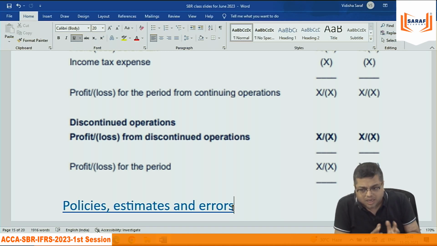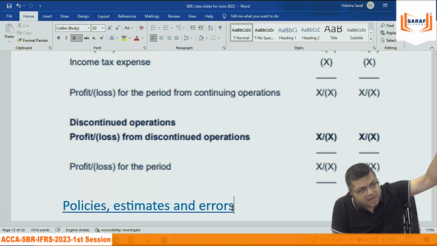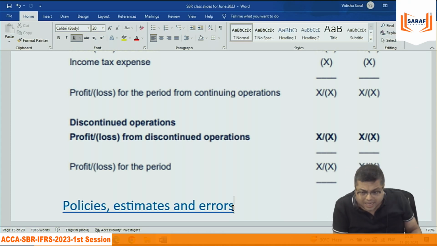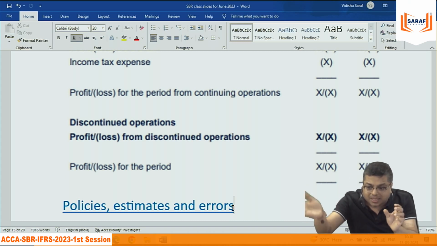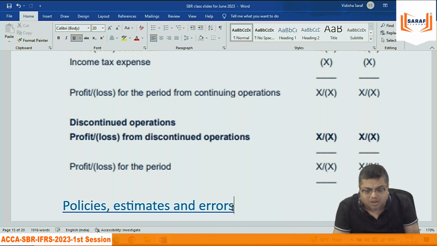Meaning, if I am changing from FIFO to the average method of inventory, then I am following the average method in the current year. But if I would have followed the average method last year and the year before, I need to rectify all my old data retrospectively. The opening retained earnings in the statement of changes in equity, which is based on the FIFO method, should be based on the average method. I need to rectify opening retained earnings also.